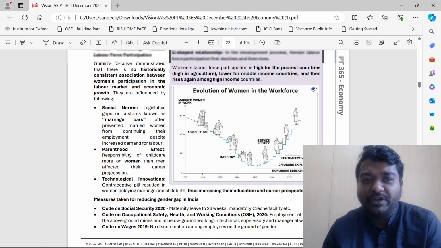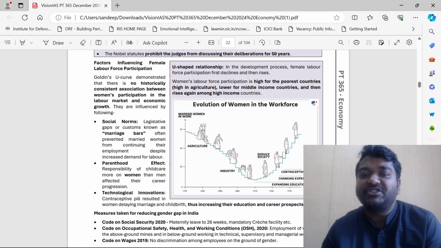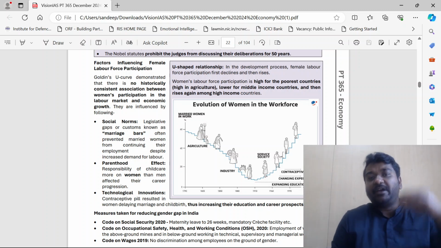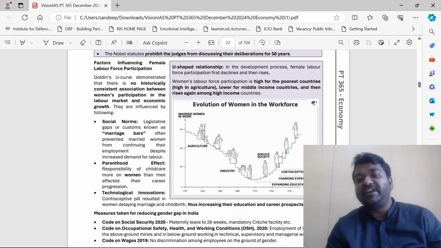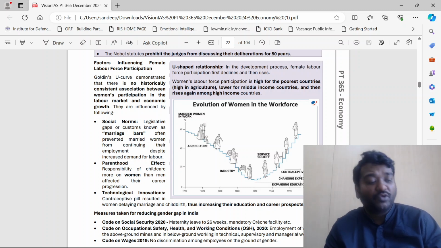Okay, this is Goldin's U curve. It will demonstrate how female labor force participation first declines and then increases. This is very, very important, guys. Please understand, as we entered into industry, machines came. Machines basically replaced women first. Those who were taking leaves and all, they were replaced.